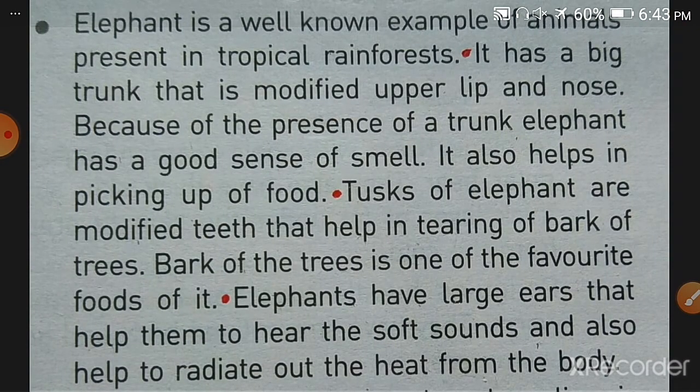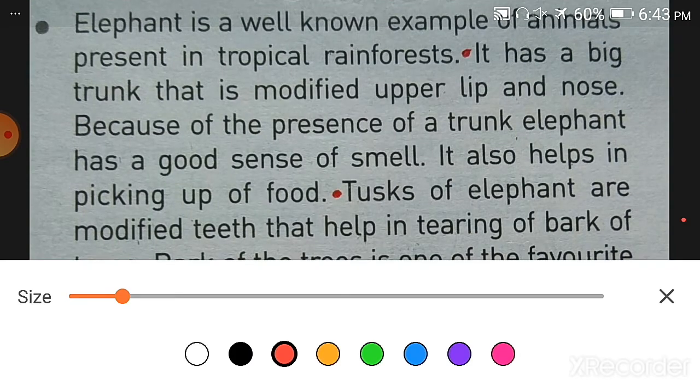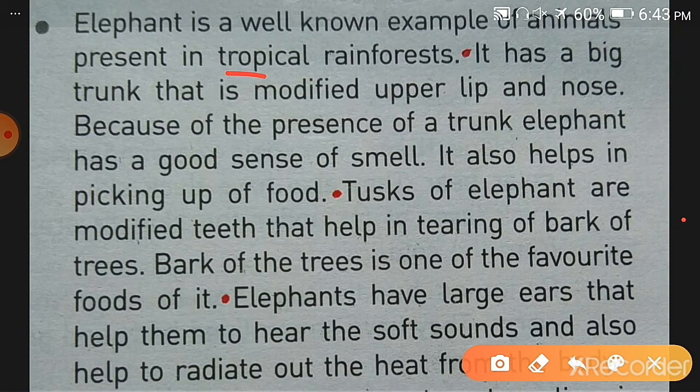The first one is the elephant. The elephant is a well known example of animals present in the tropical rainforest. Now what are the adaptations that help it to survive in this region? The first one is its big trunk.